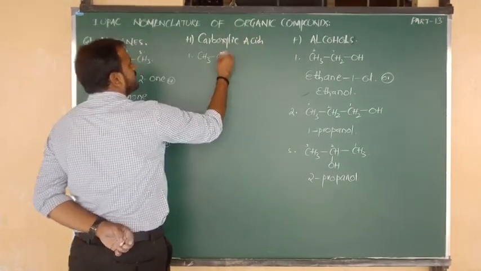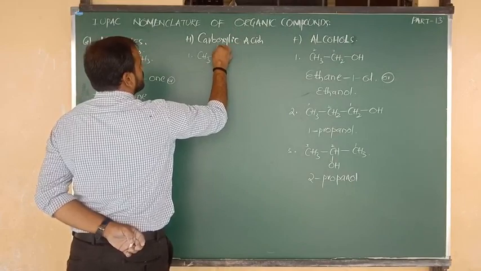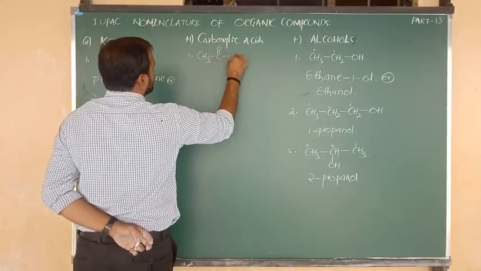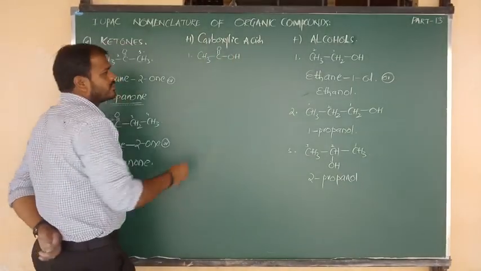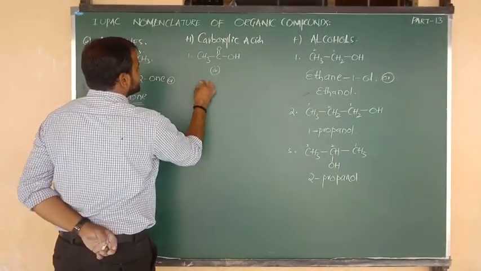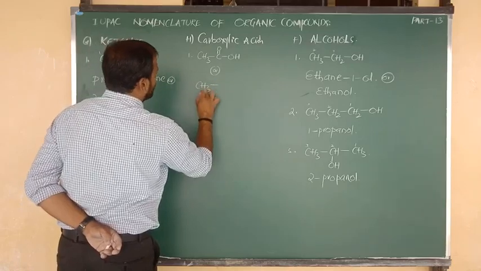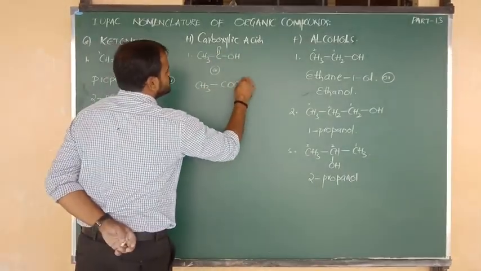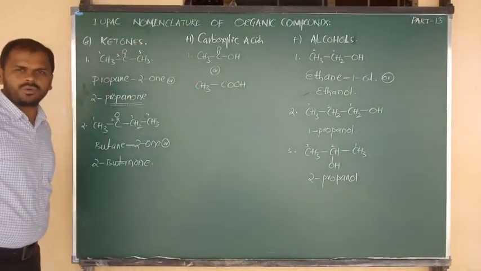Otherwise you can write CH3 bonded to C double bond O, again C double bond O connected to OH. So for this we can write the short form: CH3 bonded to C containing 2 oxygen atoms, connected to H.